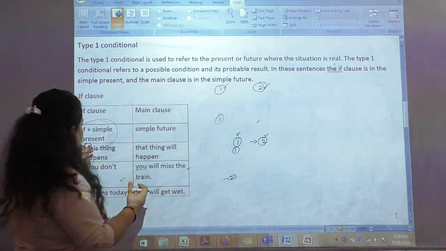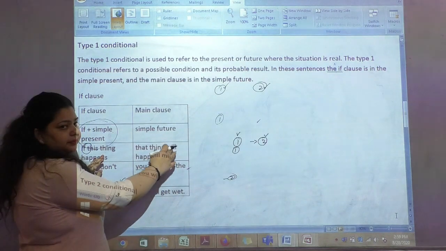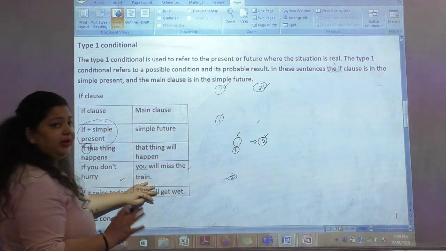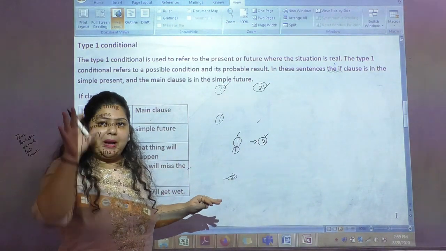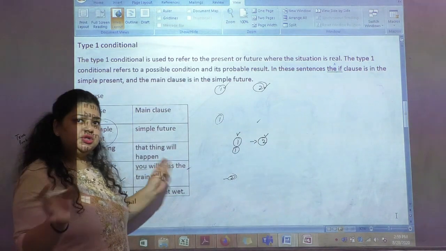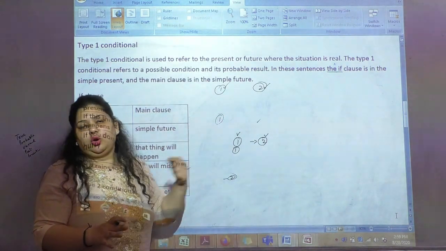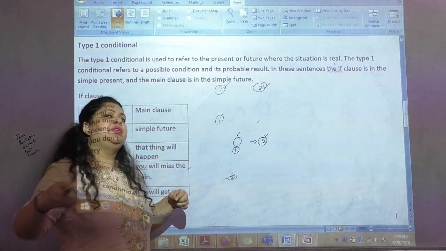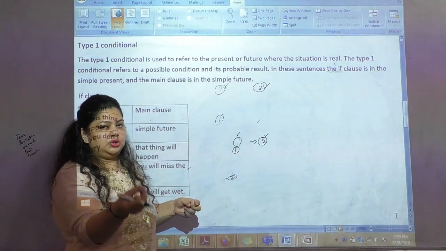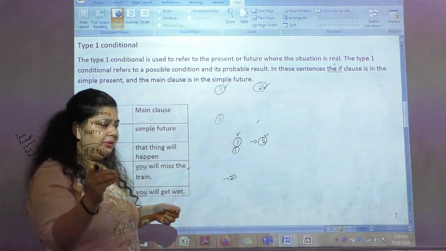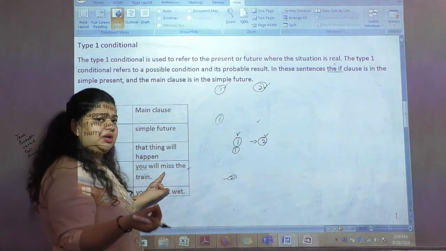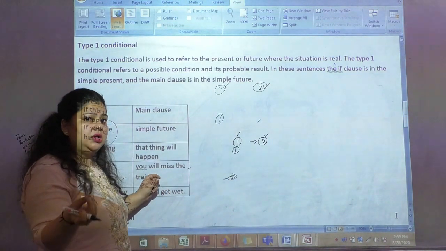So how do we understand it? If this thing happens, that thing will happen, but with probability. For example, if you don't hurry, you will miss the train. That means we are talking about the probability that if you don't hurry, you miss the train. But it is not definitely a fact that if she does not hurry, she will not get the train. We are not talking about a factual condition, but about the probability that if she doesn't start early, the chances could be that she would miss the train.